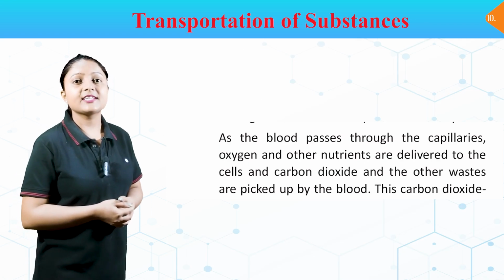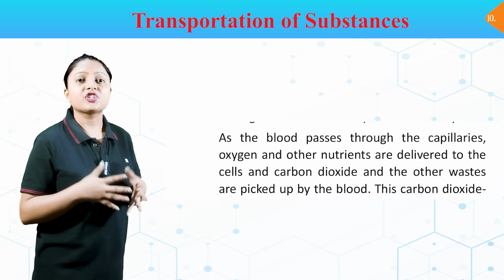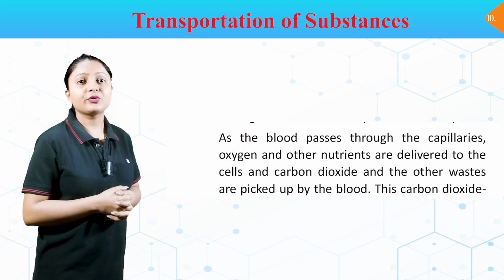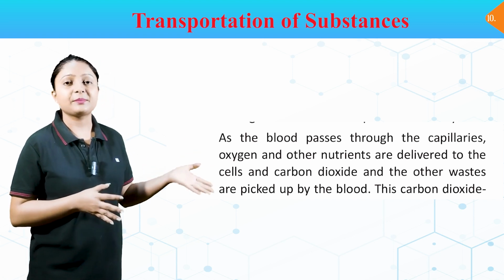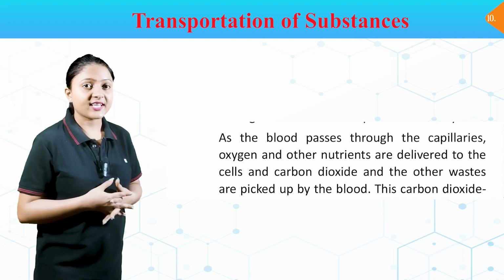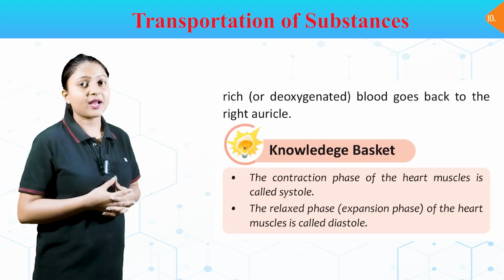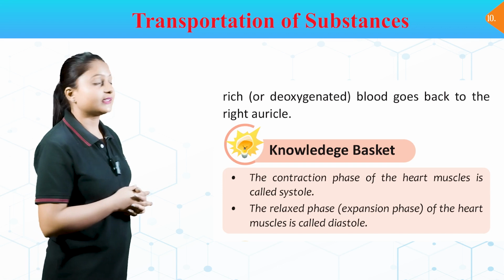From here, the blood is pumped through the aorta to different parts of the body. As the blood passes through the capillaries, oxygen and other nutrients are delivered to the cells, and carbon dioxide and other waste are picked up by the blood. This carbon dioxide rich or deoxygenated blood goes back to the right auricle.